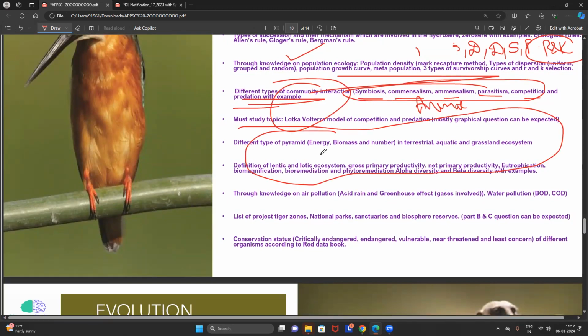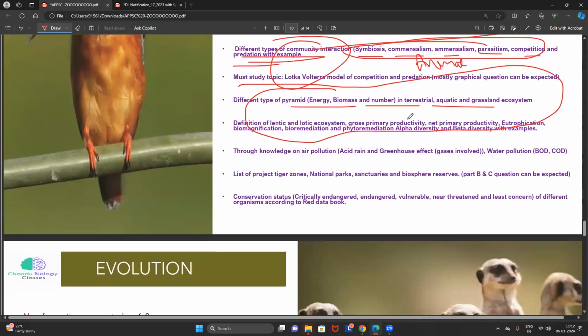Ecosystem. So this is one of the biggest subunits where we have to read pyramids, food chain, food web. Very, very important, where you get a difficult type of questions, or productivity: gross productivity, net productivity, gross primary, net primary, gross secondary, net secondary, assimilation efficiency, digestion efficiency, ecological efficiency, consumption efficiency. All these types of questions we can expect here.